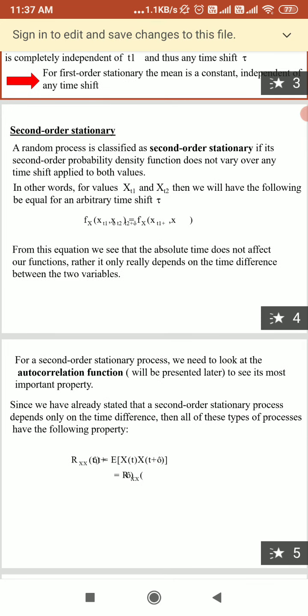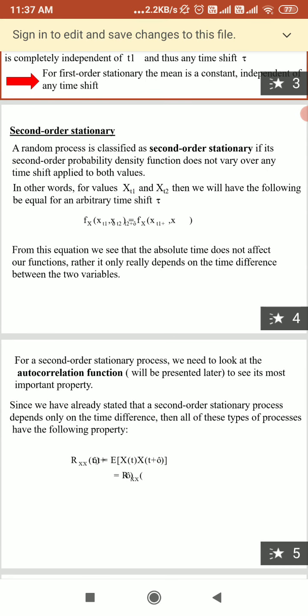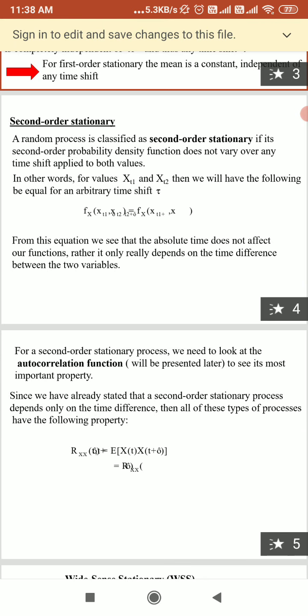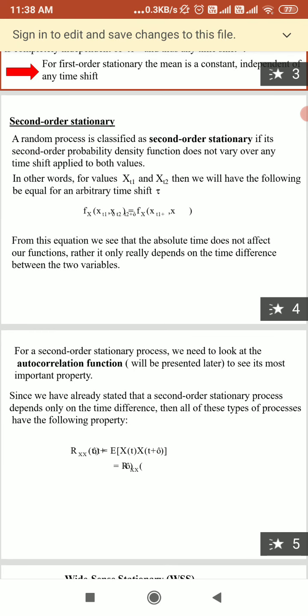So here, if we take the two signals x of t1 and x of t2, their relation will be equal for an arbitrary time shift, and here their second order PDF is the second order derivative, del square of f of x of t1, x of t2 upon del x of t1, x of t2.